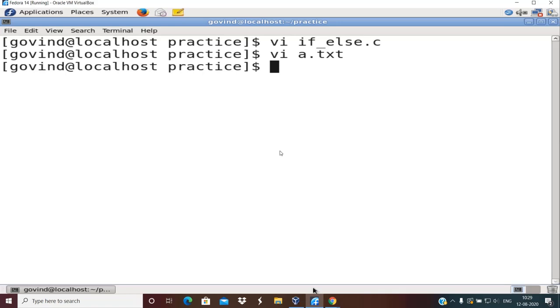I'll now show you an imaginary example of nested if. The problem definition is like this: I want to check whether a number is divisible by both 2 and 3.